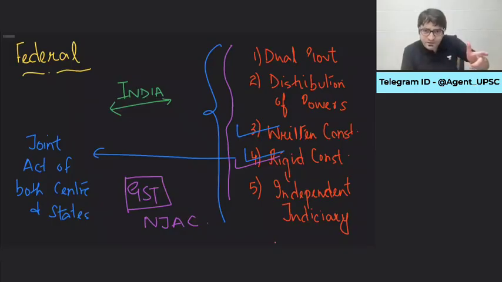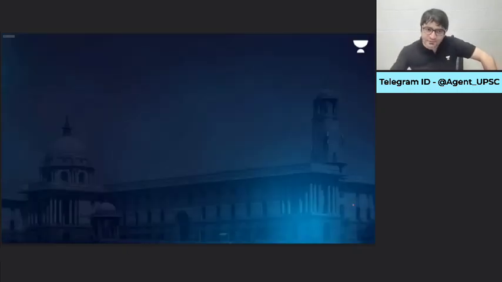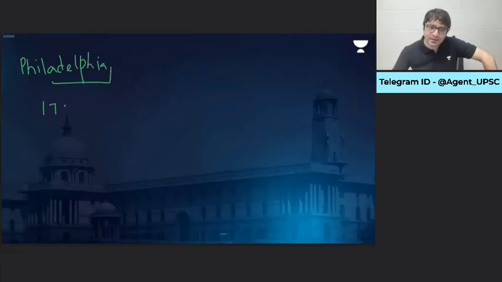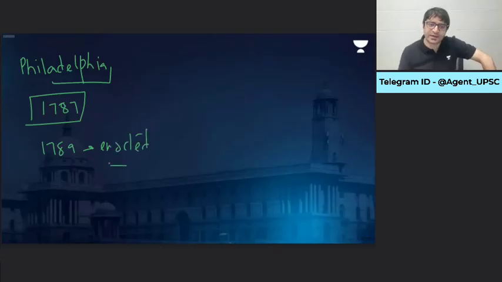That means we were separate colonies, then we gained independence. Now we are separate countries, but now we want to come together and create the United States of America. And how do they do that? Through a treaty, through an agreement. They signed that agreement in Philadelphia, known as the Philadelphia Convention, in a state in the United States of America. They adopted a constitution in 1787. This constitution was enacted, entered into force in 1789.